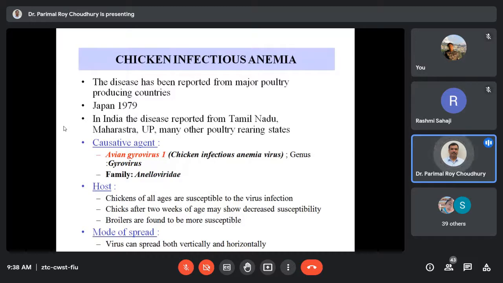Both names are valid, I should say, because this is a very new nomenclature. The genus is Gyrovirus, and the family is Anelloviridae. So don't get confused. In some textbooks, you'll find it as the Circoviridae family, and they will write chicken infectious anemia virus as the causative organism. No matter, this is the latest classification.